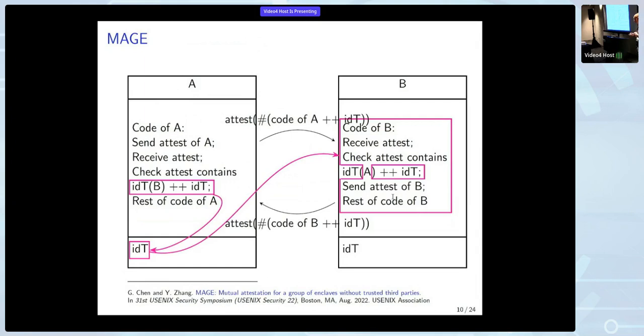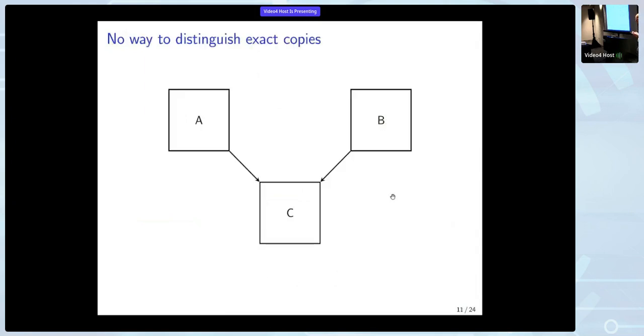Okay, so this is the idea of MAGE, and now we want to show the security of this, but there is one important caveat we noticed when we tried to show the security: there's no way to distinguish exact copies.